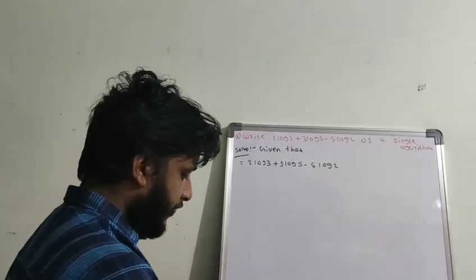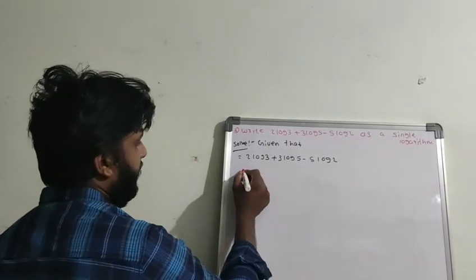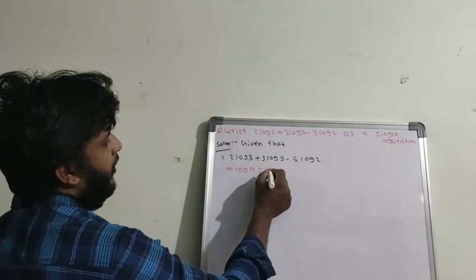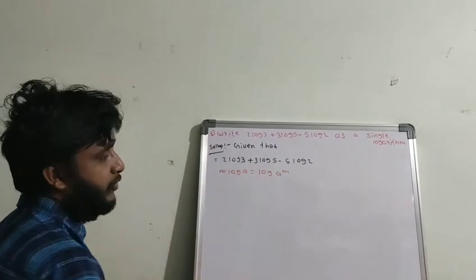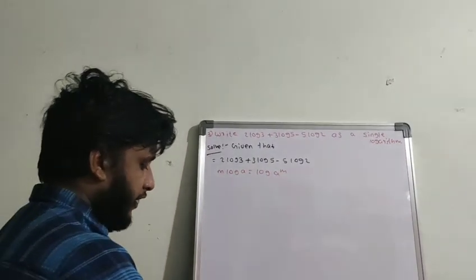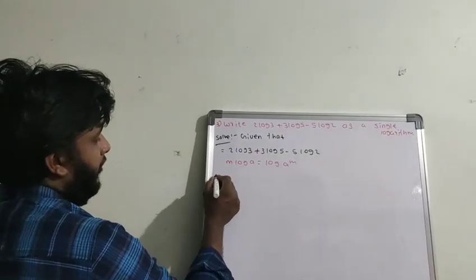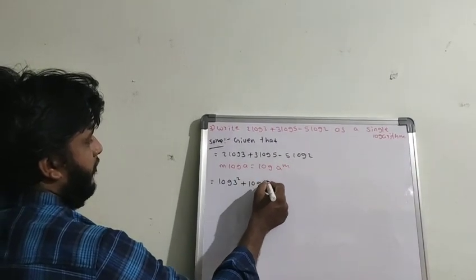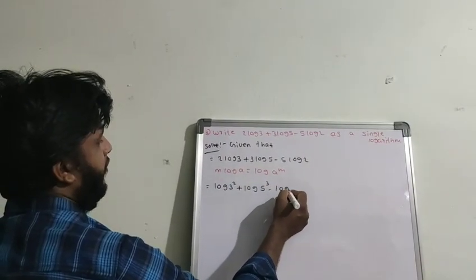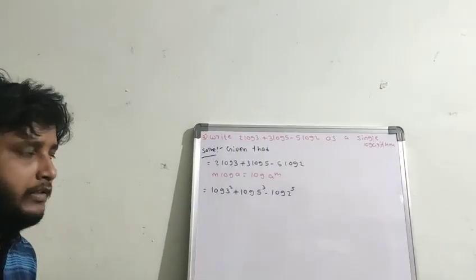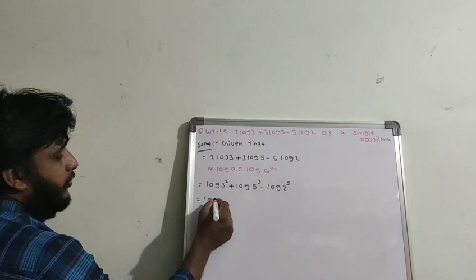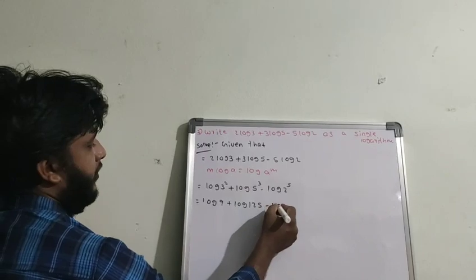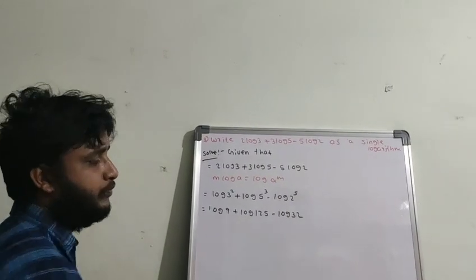I am writing the formula I am applying: the power rule, reverse power rule. For example, m log a is equal to log a to the power of m. If I use that formula, it will become log 3 square plus log 5 cube minus log 2 power 5. Now the calculation is possible. Log 9 plus log 125 minus log 32.